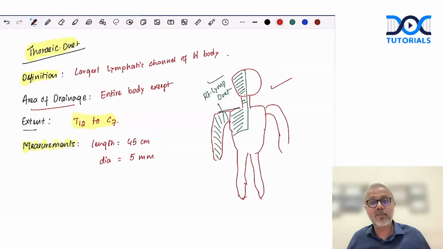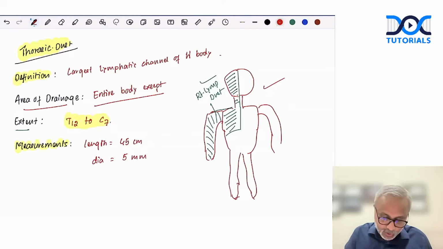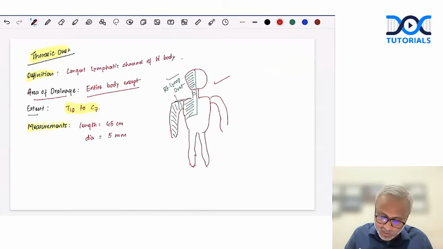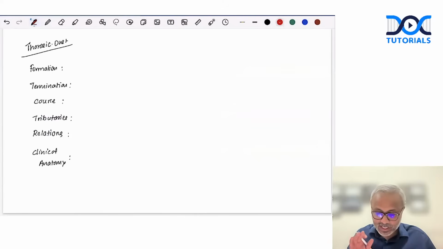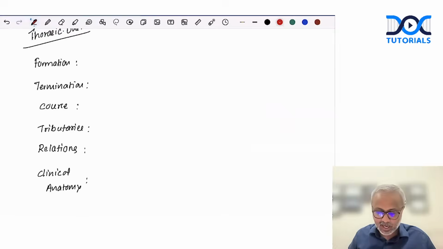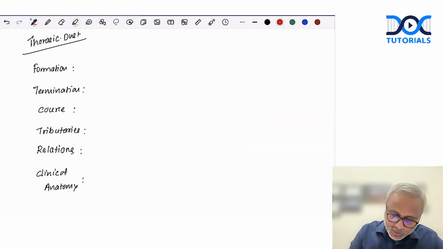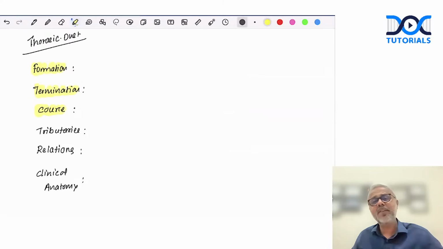This is one diagram which we can always mention to talk about the area of drainage. Done. So once you have written these 4 headings, right? The next important headings are, we need to talk about how it is formed, how it terminates, what is its course, and then we can talk about tributaries and relations, right?